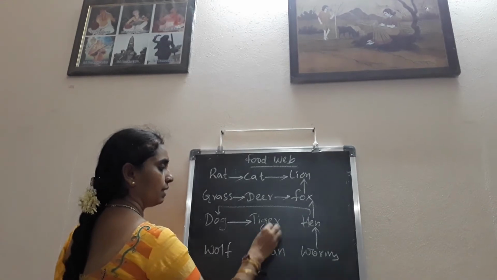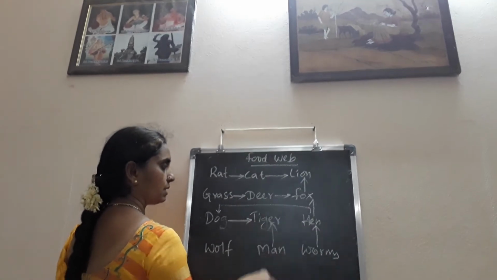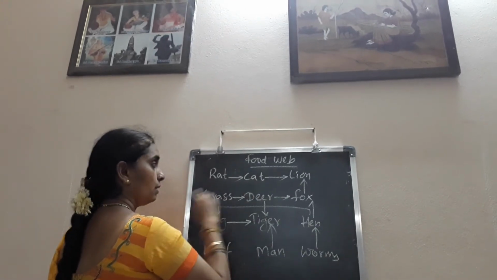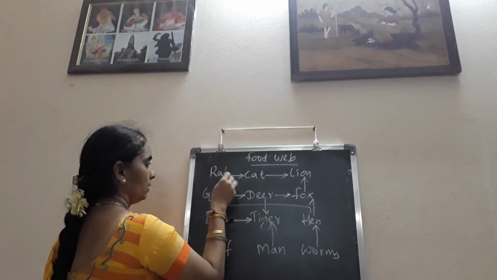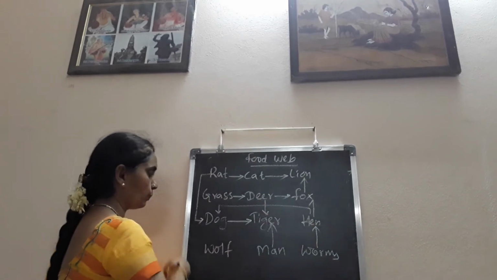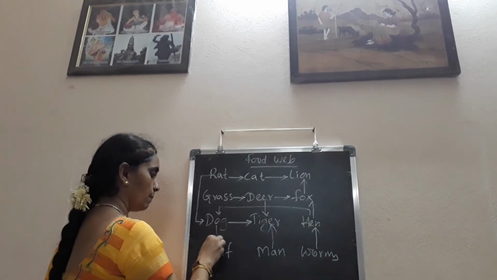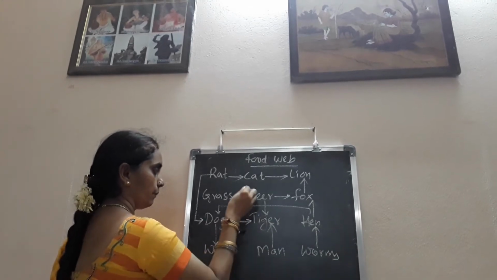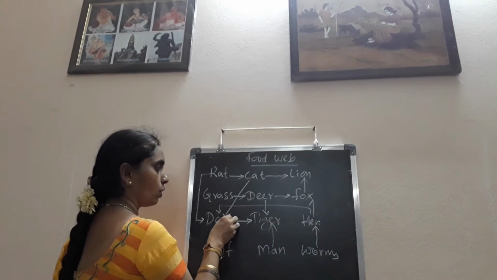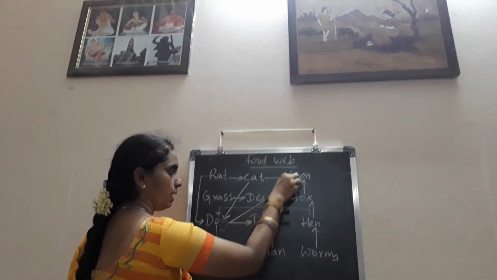So, man is eaten by the tiger, deer is eaten by the tiger. Here, again, rat is eaten by the dog too, and the dog is eaten by the wolf. Cat is eaten by the dog, and the dog is eaten by the lion.